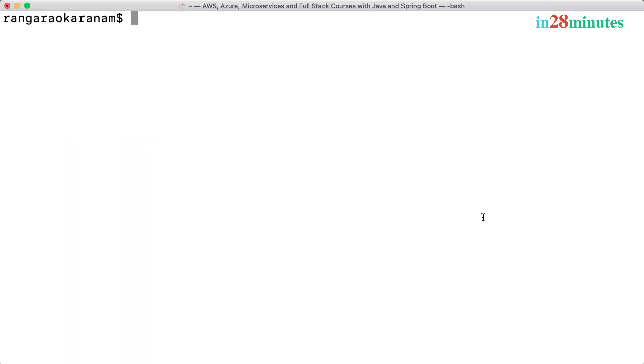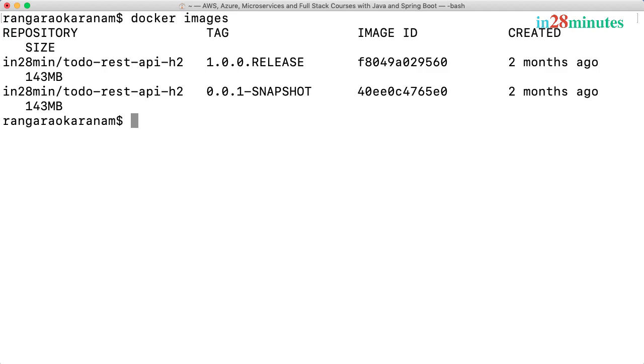Welcome back. In this step, let's play around with images. Let's try different commands which are related to images with Docker. So if I type in docker images, we have done this a number of times. Over here, we are seeing a couple of images, right? So we are seeing the repository and the tag. You can give 2 tags or 3 tags, multiple tags to a single image. So to the same image, I can give multiple tags.